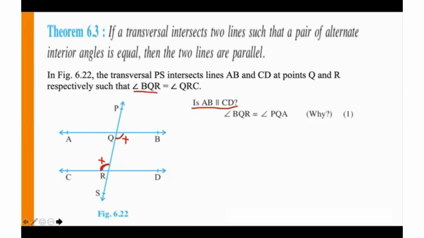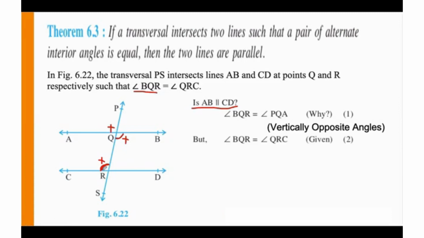Let's check it out. Now we know that BQR is equal to PQA. So if you look at PQA, is it equal to BQR? Are these two angles equal? Yes, because they are vertically opposite angles. Also, BQR is equal to QRC, which is already given in the question.